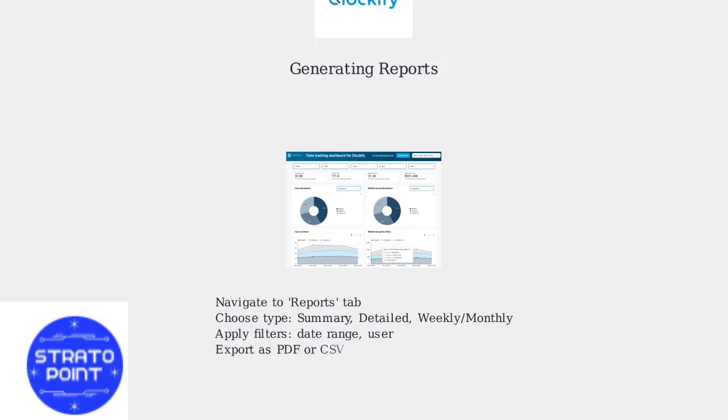Apply filters like date range or specific users to customize your data. Export reports as PDF or CSV for sharing and analysis.